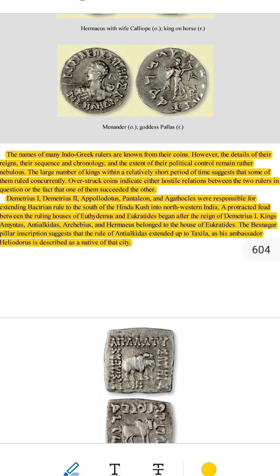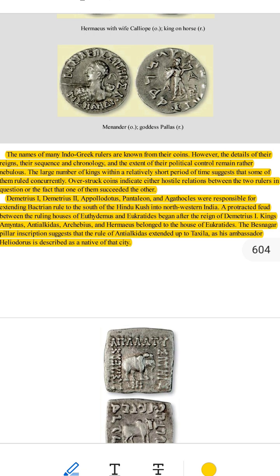Their coins are one of the main ways we know about them because written records about their rule are very few. 2. What do coins tell us about Indo-Greek kings? 1. Their names. Many kings' names like Demetrius, Pantaleon, Apollodotus and Agathocles are known because their coins had their names written on them. Without coins, we wouldn't even know some of these kings existed.